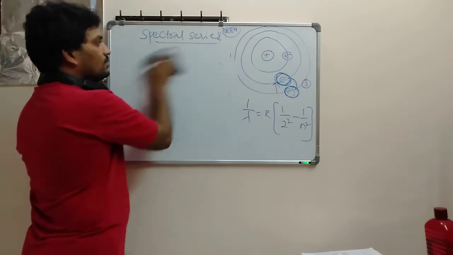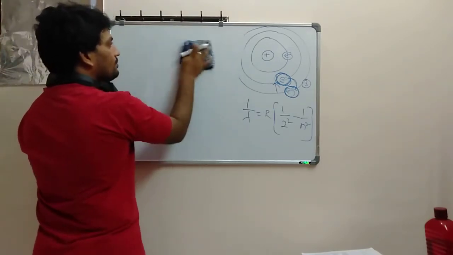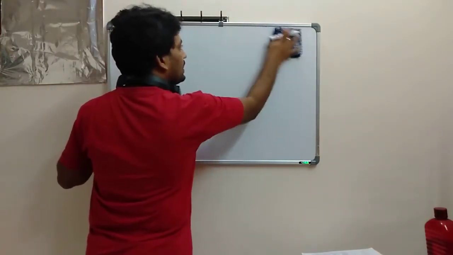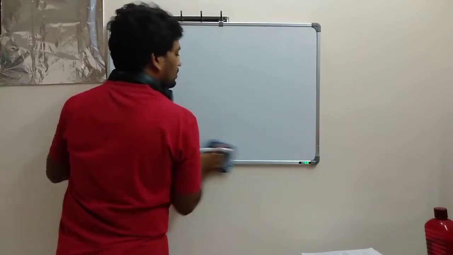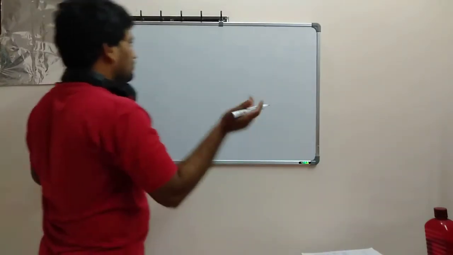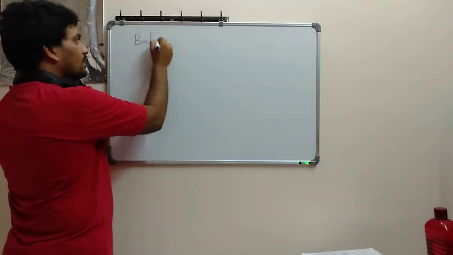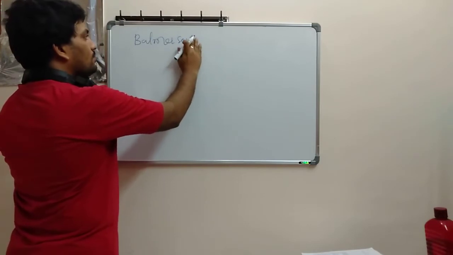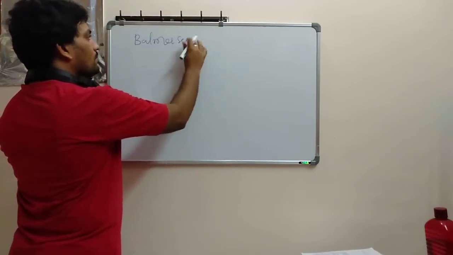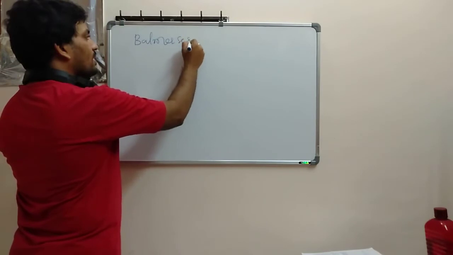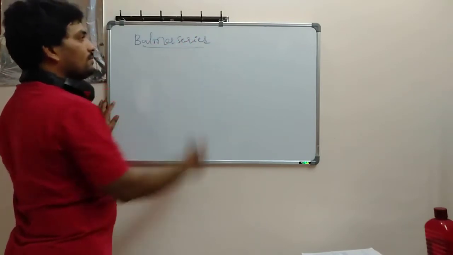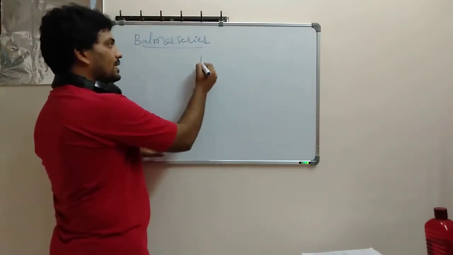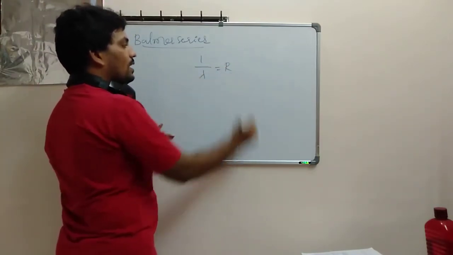So likewise we have some other series also, the Lyman series also. The Balmer series is what I told, a simple series here. Balmer series, okay, I'm very bad at spellings. What is this one? I told you, he always explained 1 by lambda is equal to R into